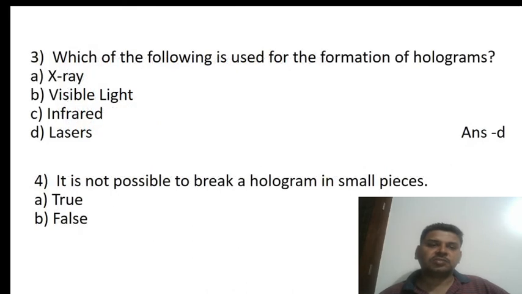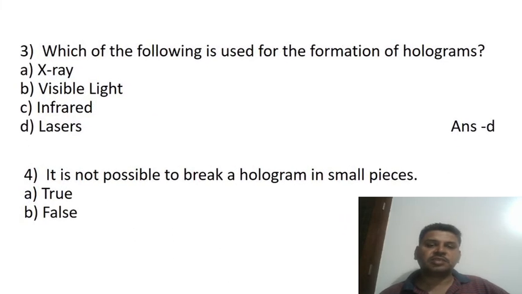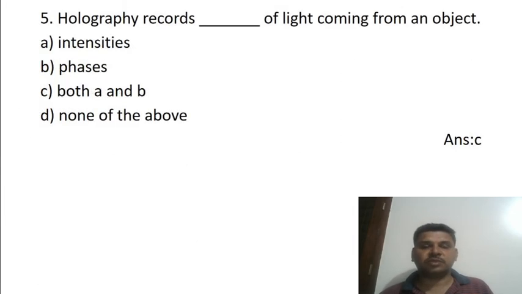The third: which of the following is used for the formation of holograms? That is lasers. Is it possible to break a hologram into small pieces? No, it is not possible to break it into small pieces. That is a very important concept of holograms.